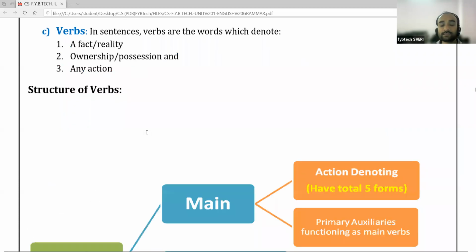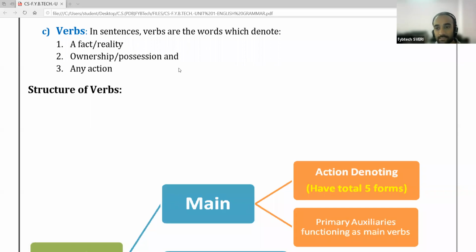Then we have discussed the verbs. Verb is nothing but the action showing word. Okay, the main definition of the verb is the word which shows the action. But we can say that this is the word which also shows a fact or a reality.